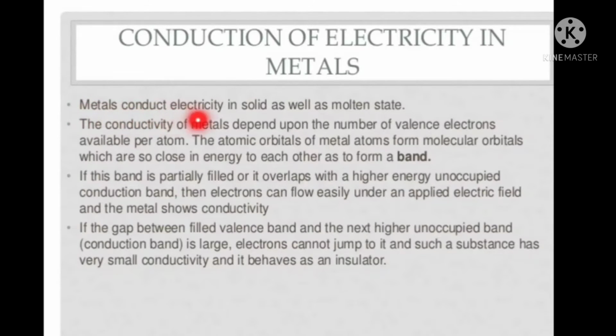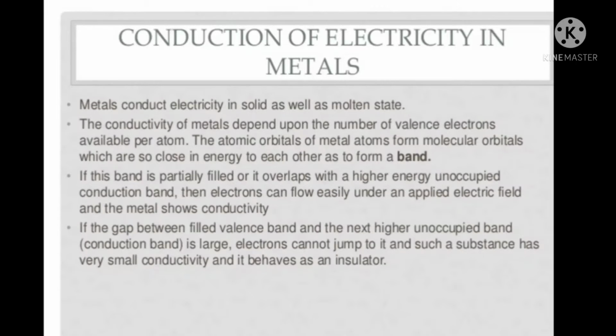Metals conduct electricity in solid as well as molten state. The conductivity of a metal depends upon the number of valence electrons available per atom.